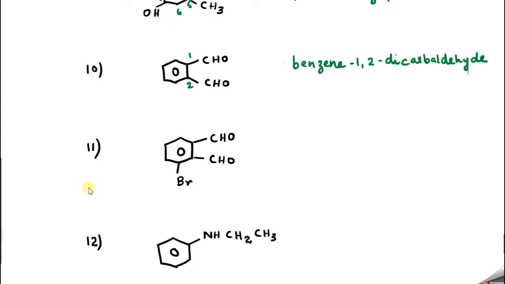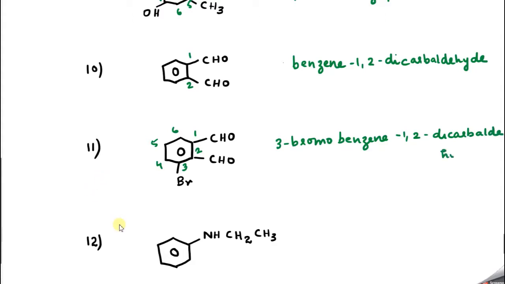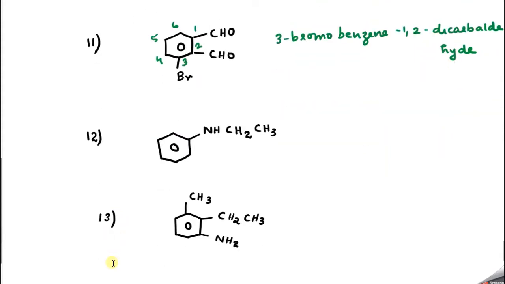So here also two CHO groups. So let me start numbering. So this is 1, this is 2, this is 3, because the functional group should get the lowest possible number. 4, 5, 6. So what is this? 3-bromo, correct? First the substituent. 3-bromobenzene-1,2-dicarbaldehyde, correct? Word root benzene. Clear? Now let's go to our second last question.